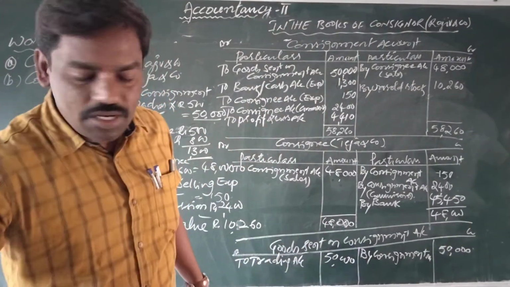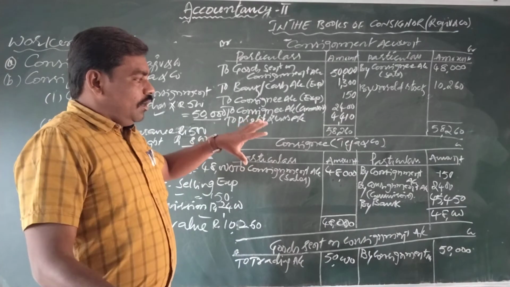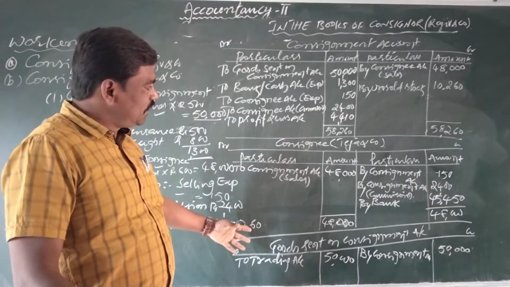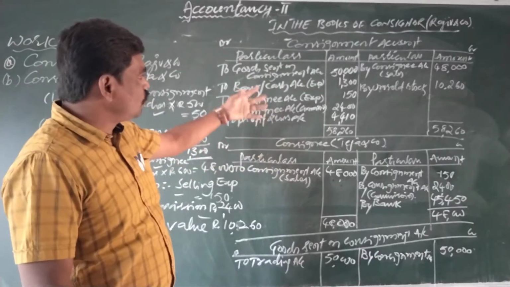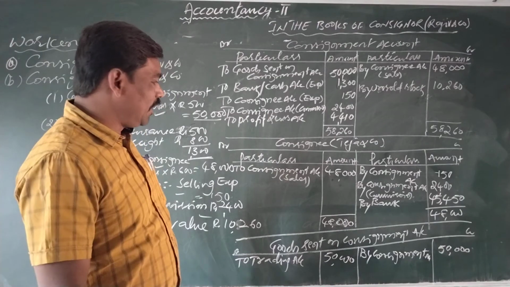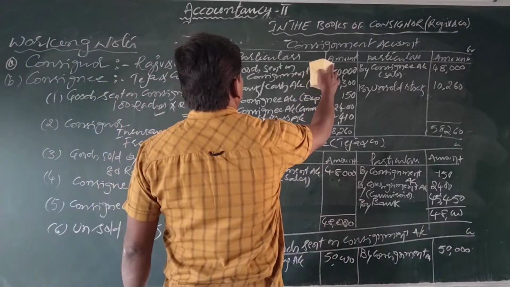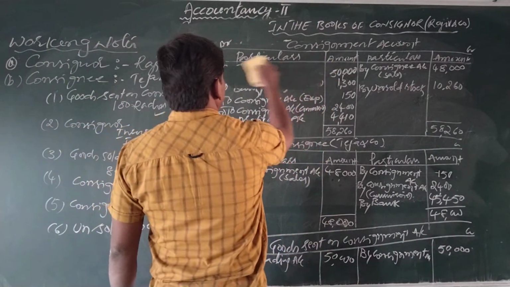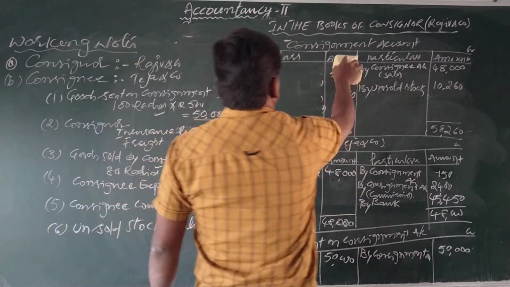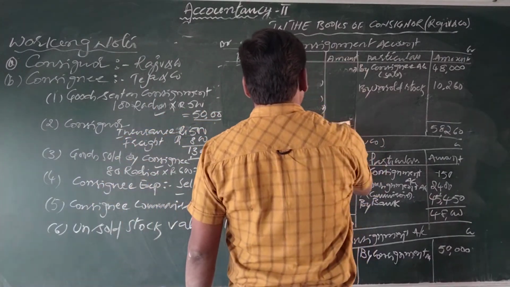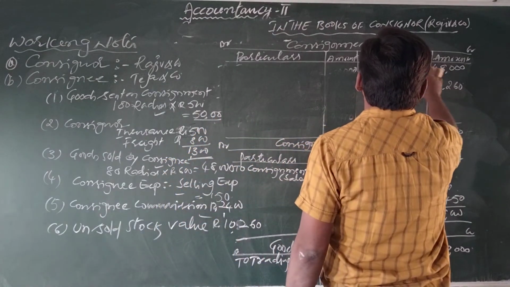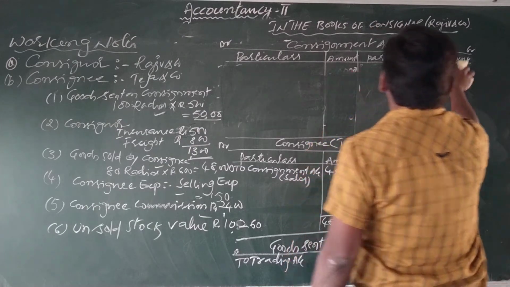After that, we have to prepare the ledger account in the books of consignee. After preparation of these three accounts, we prepare the ledger account in the books of consignee.